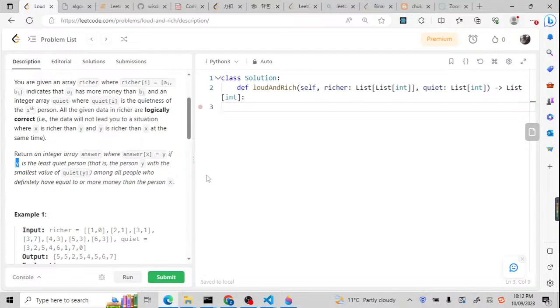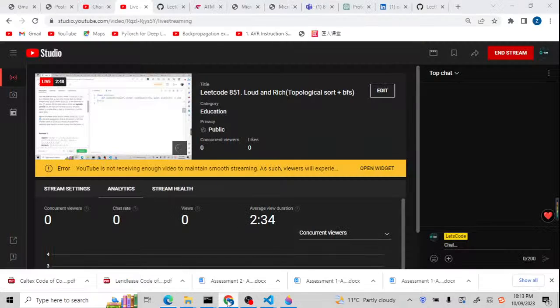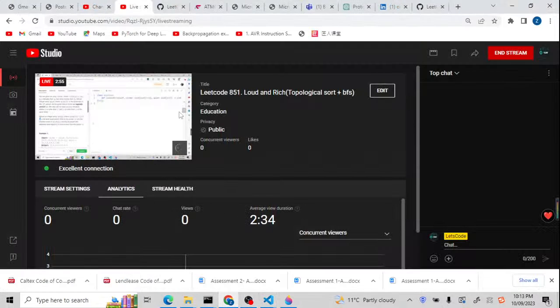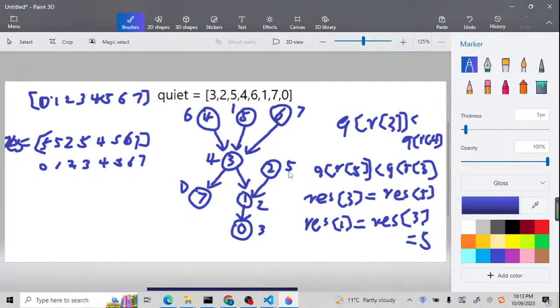Now let me explain it on the whiteboard. You may understand that more clearly. I will analyze the time complexity later, but I will first talk about my ideas for this topological sort problem on the whiteboard. Let me check the whiteboard. I prepared some drawings for easy understanding of the topological sort.